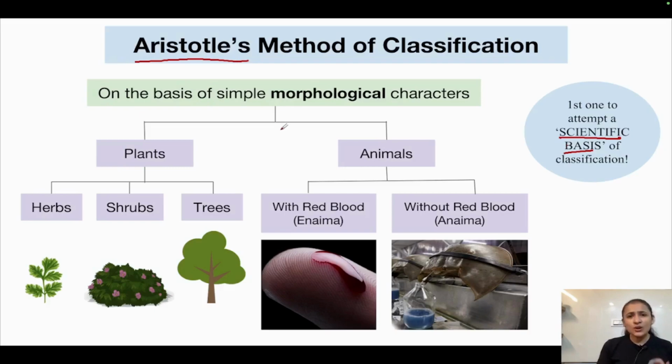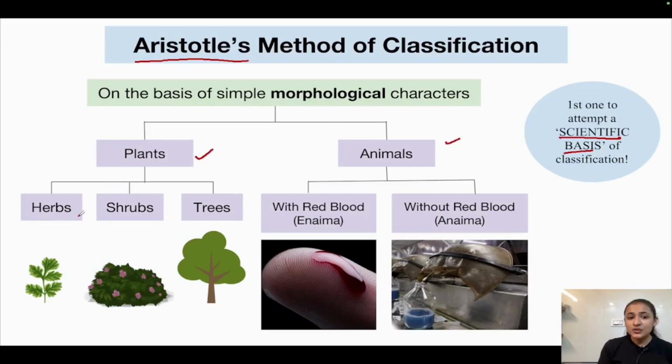His classification method was very simple. The criteria he used was simple morphological characters. How the organism looks, the characters we could observe with our naked eye. On the basis of these characters, organisms were classified into plants and animals.